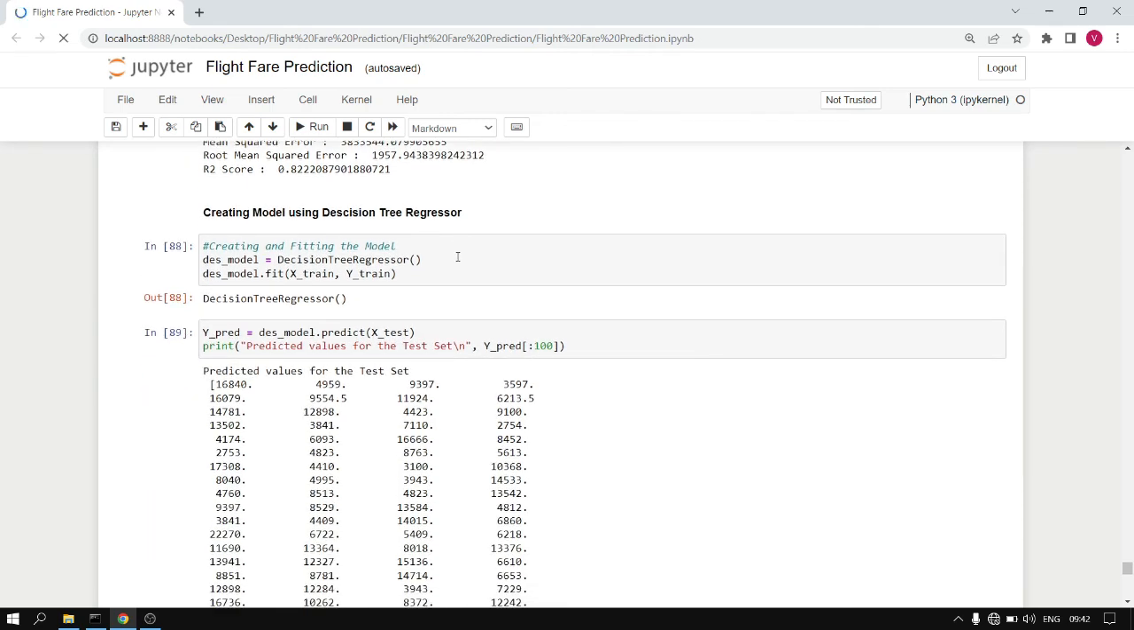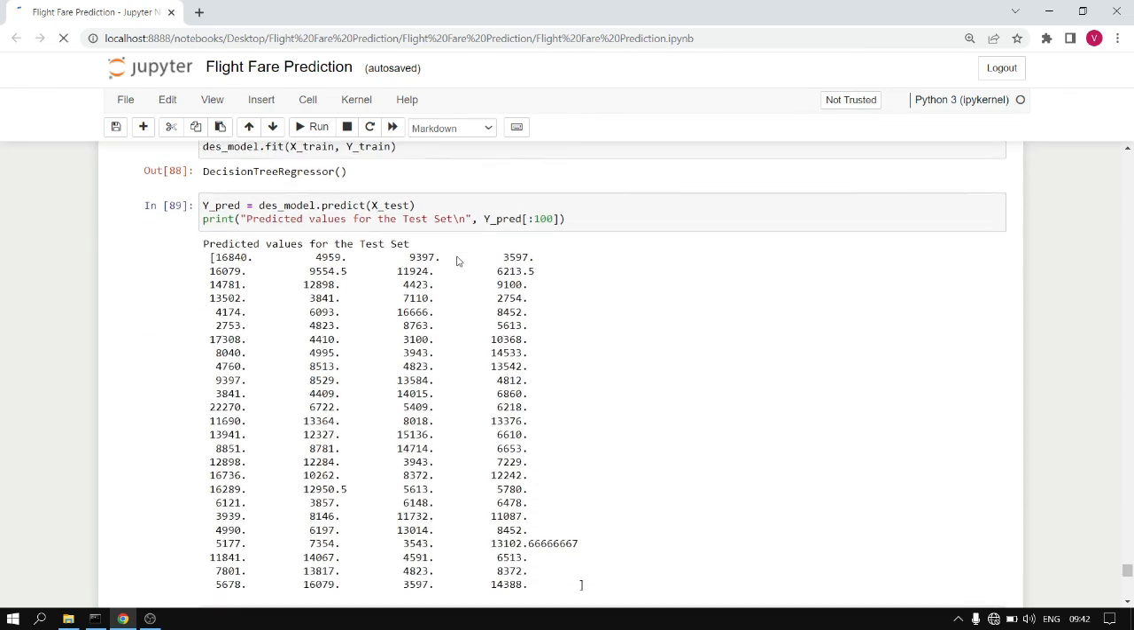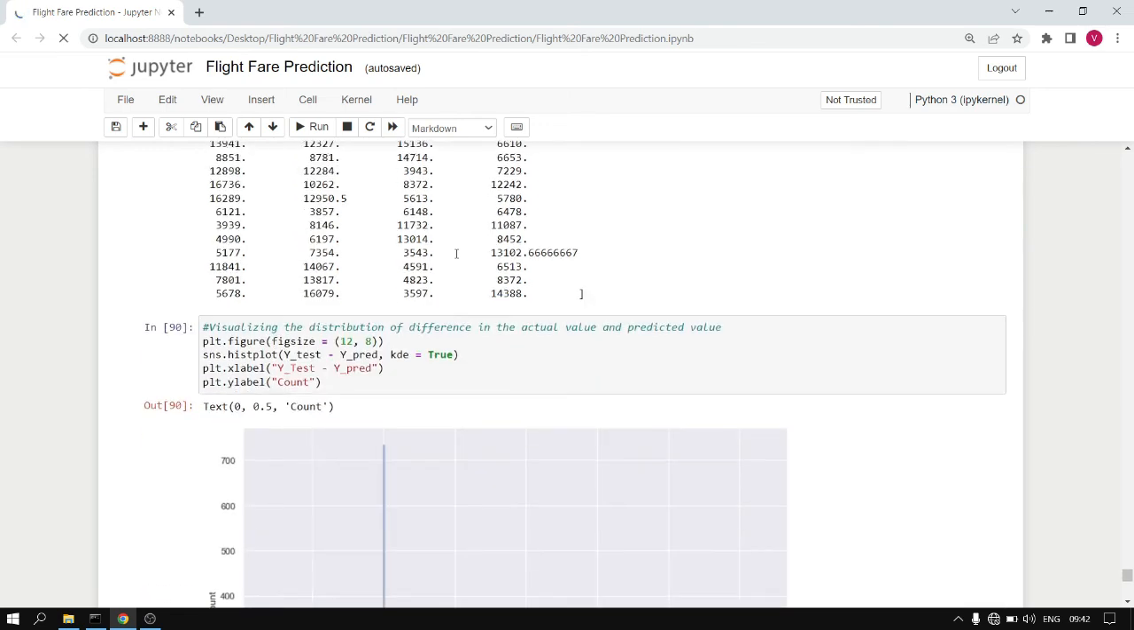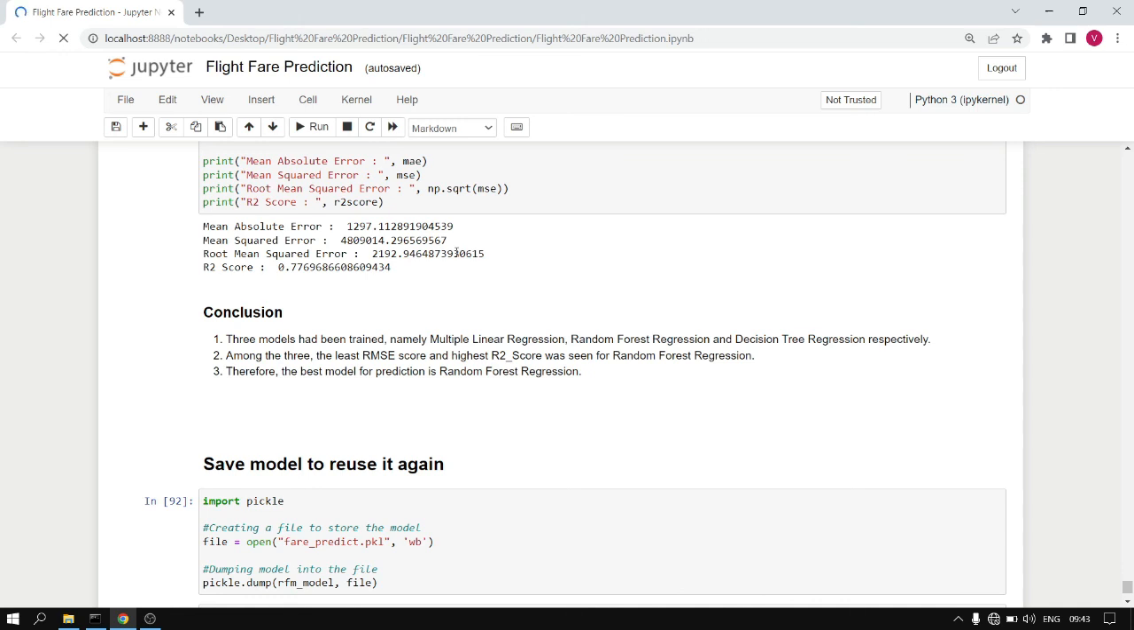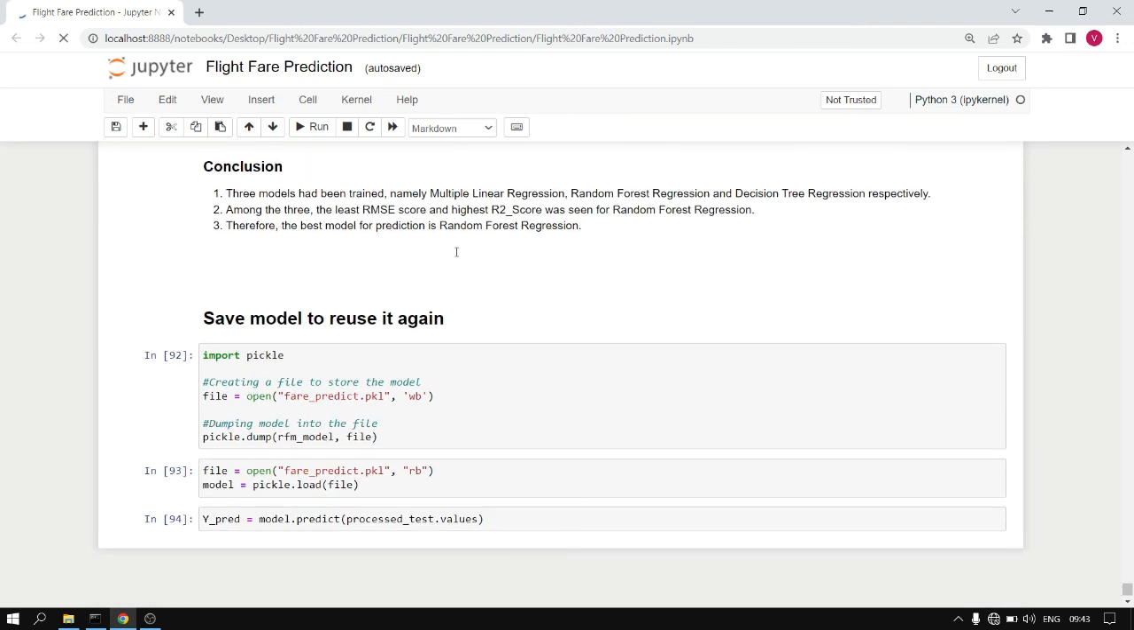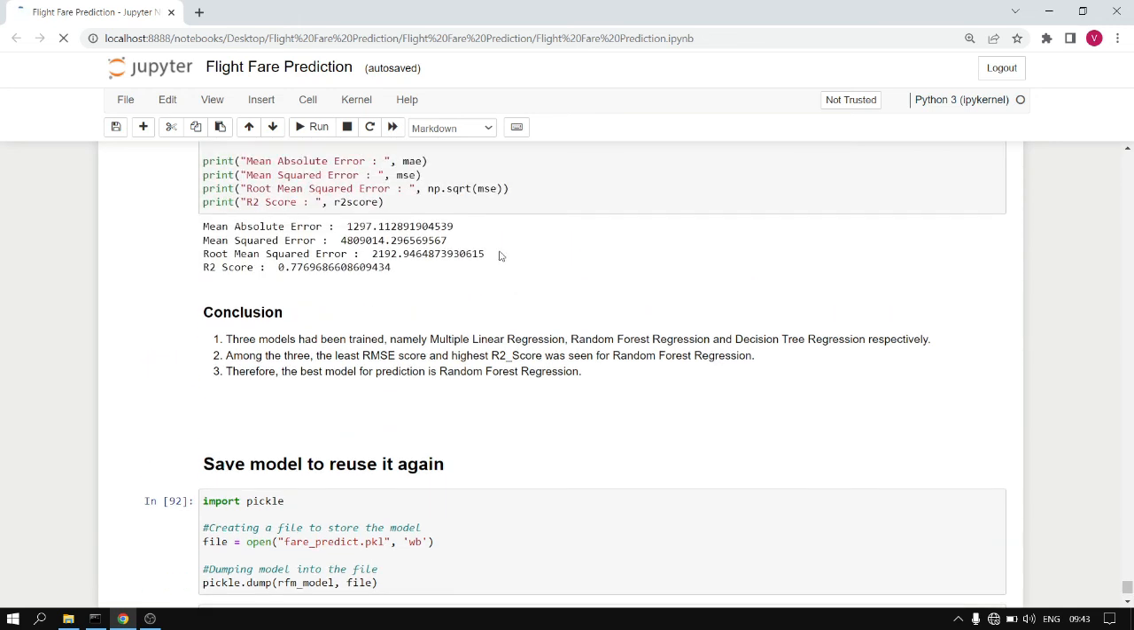Then we create decision tree regression, and the model is created, fitted and the values are predicted. After the evaluation, we again get those two values, root mean squared error and R2 score. Analyzing the values for the three models, we can conclude that random forest regression is the best for the prediction, so we use that model. After that, we save the model using the pickle library for future use. This is how the model is created and works in the backend. Thank you.